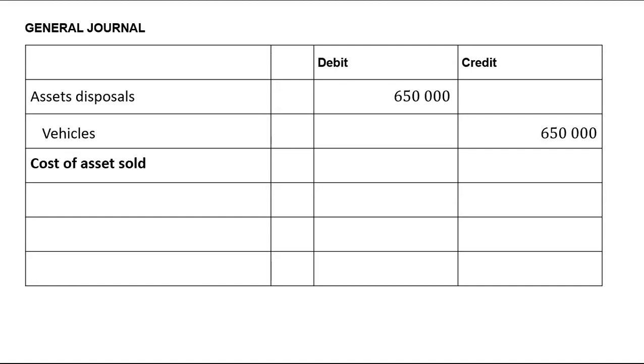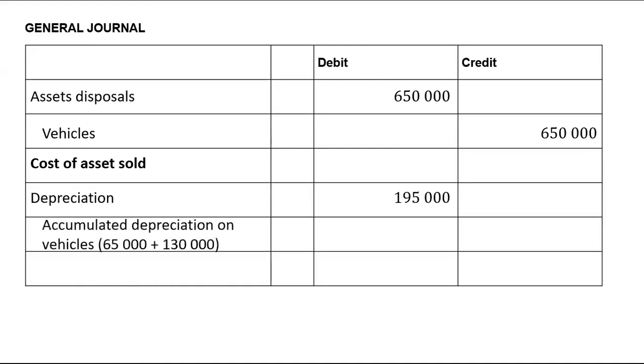Now, when I calculate depreciation, I debit depreciation. I've explained why I debit depreciation. It's because it is simply an expense. But your depreciation here will be 65,000 of the assets sold plus the 130,000 of the remaining assets. So our total depreciation for the current year just on vehicles will be 195, which is made up of 65,000 of the assets sold plus 130,000 of the remaining assets.